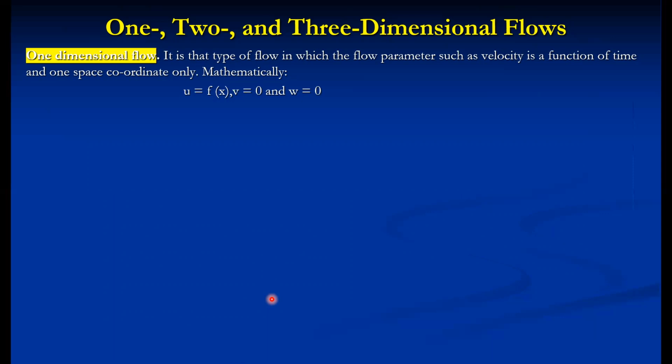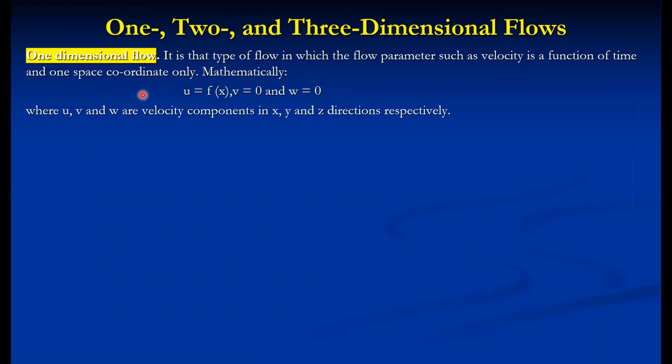But for micro-level analysis, we have to consider three-dimensional flow as well, especially in CFD analysis, computational fluid dynamics, where u, v, w are the velocity components along x, y, and z directions. Here the velocity varies only along the x direction, not along the y and z directions. So it is a function of only one space coordinate and time.